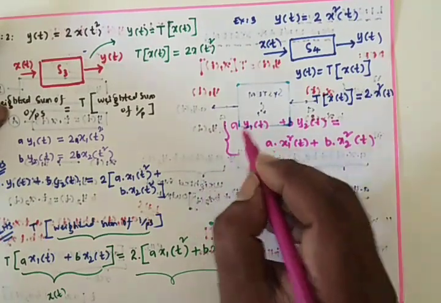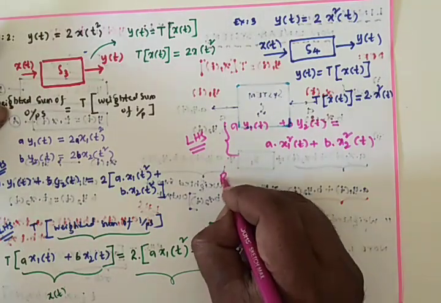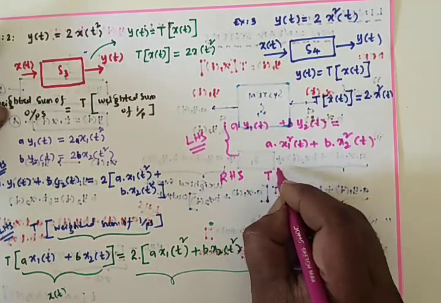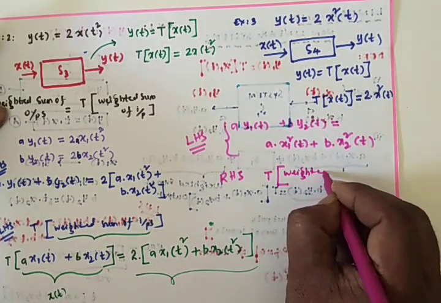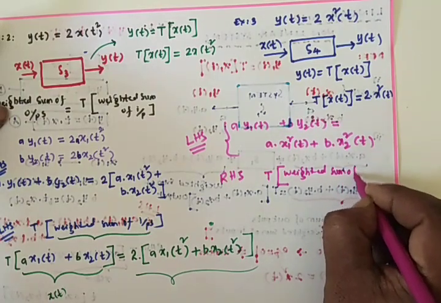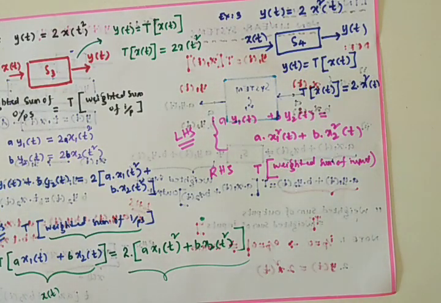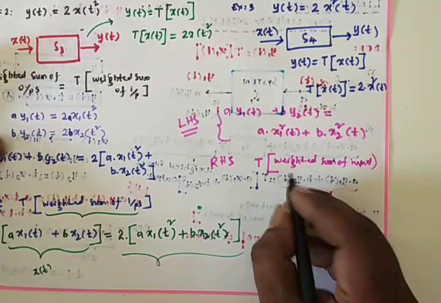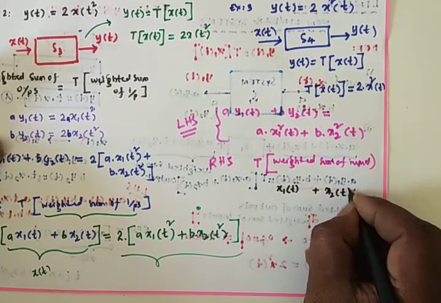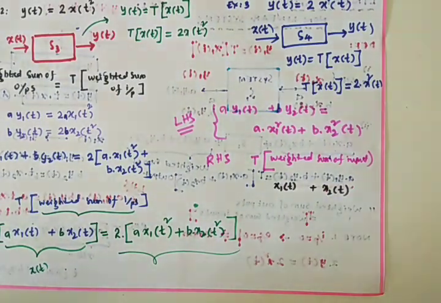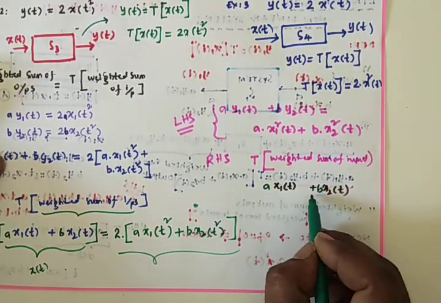Now we got, it is what? It is the weighted sum of outputs, that is the LHS. RHS is equal to what? RHS is equal to the transfer function applied on the weighted sum of inputs. First find the weighted sum of inputs. Weighted sum of inputs is nothing but x1 of t plus x2 of t. Weighted sum means we require a and b. Now here a and b: a x1 of t plus b x2 of t.